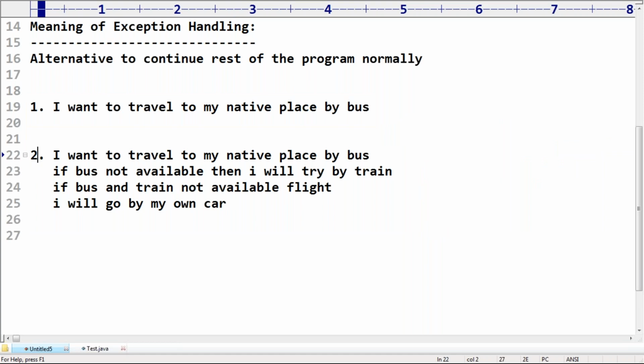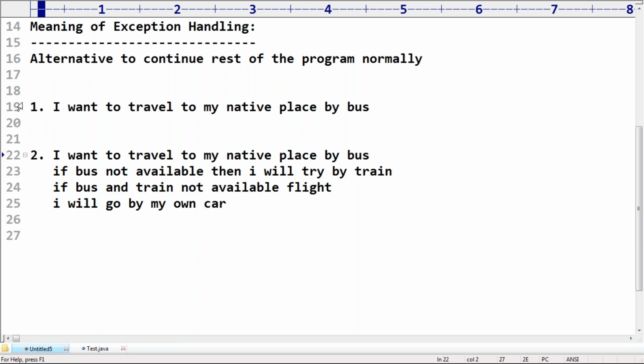Because I know the risky things in my requirement. For those risky things, I already have several alternatives. If one alternative is not going to work, then the next alternative, like multiple alternatives already defined for my risky things. Then at runtime, we are never going to face any problem at all.